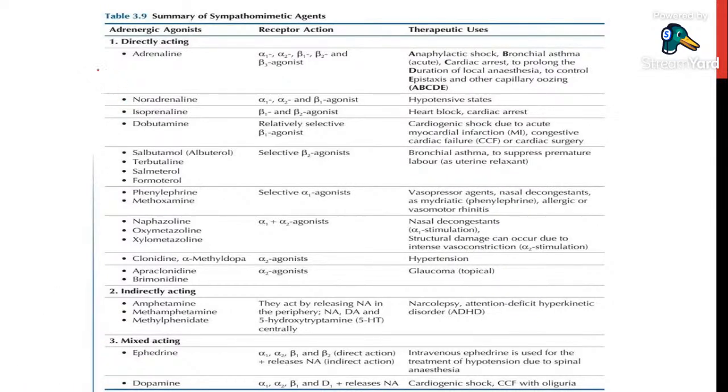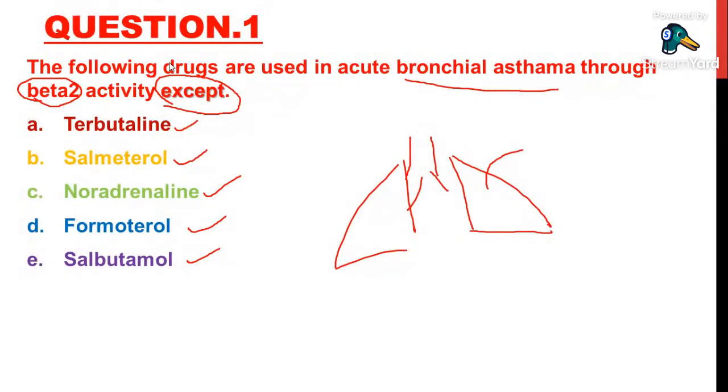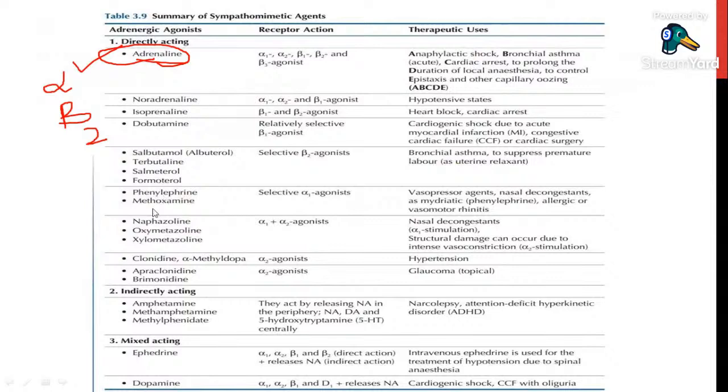So the first drug in adrenergic agonists is adrenaline. Adrenaline acts on alpha 1, alpha 2, beta 1, beta 2, beta 3. So adrenaline acts on alpha receptors and also on beta receptors, and it also acts on beta 2. So adrenaline can be used in bronchial asthma, but in the options we don't have adrenaline.